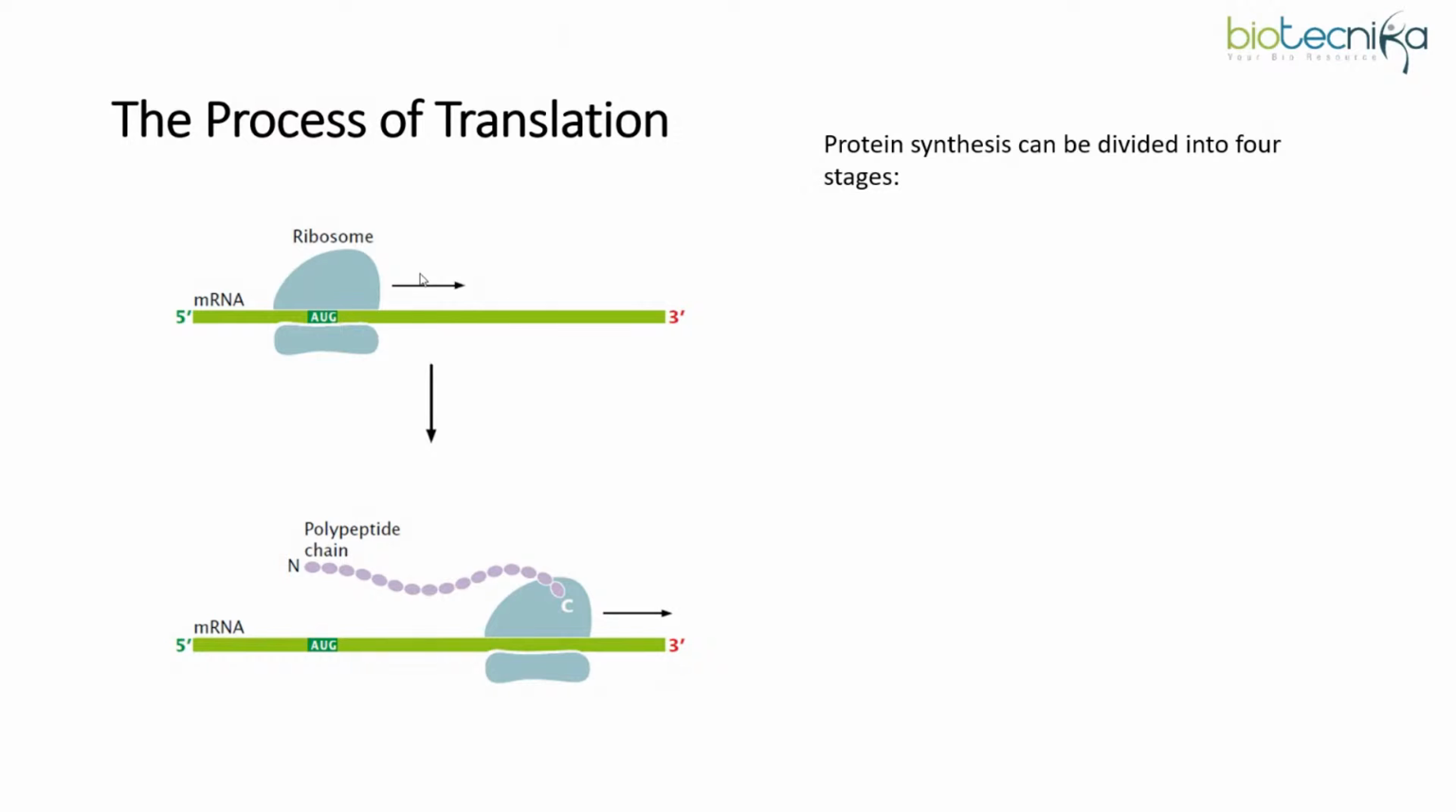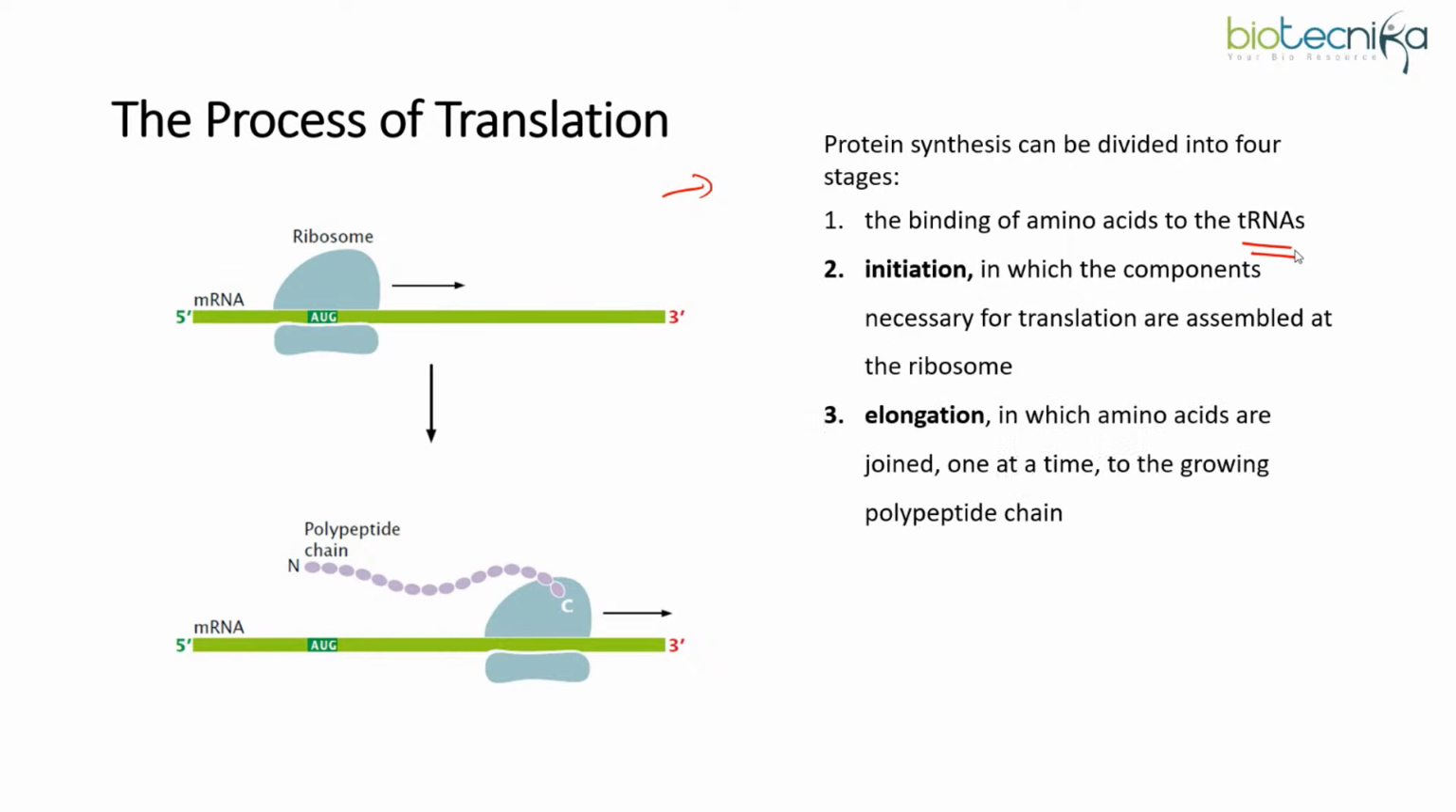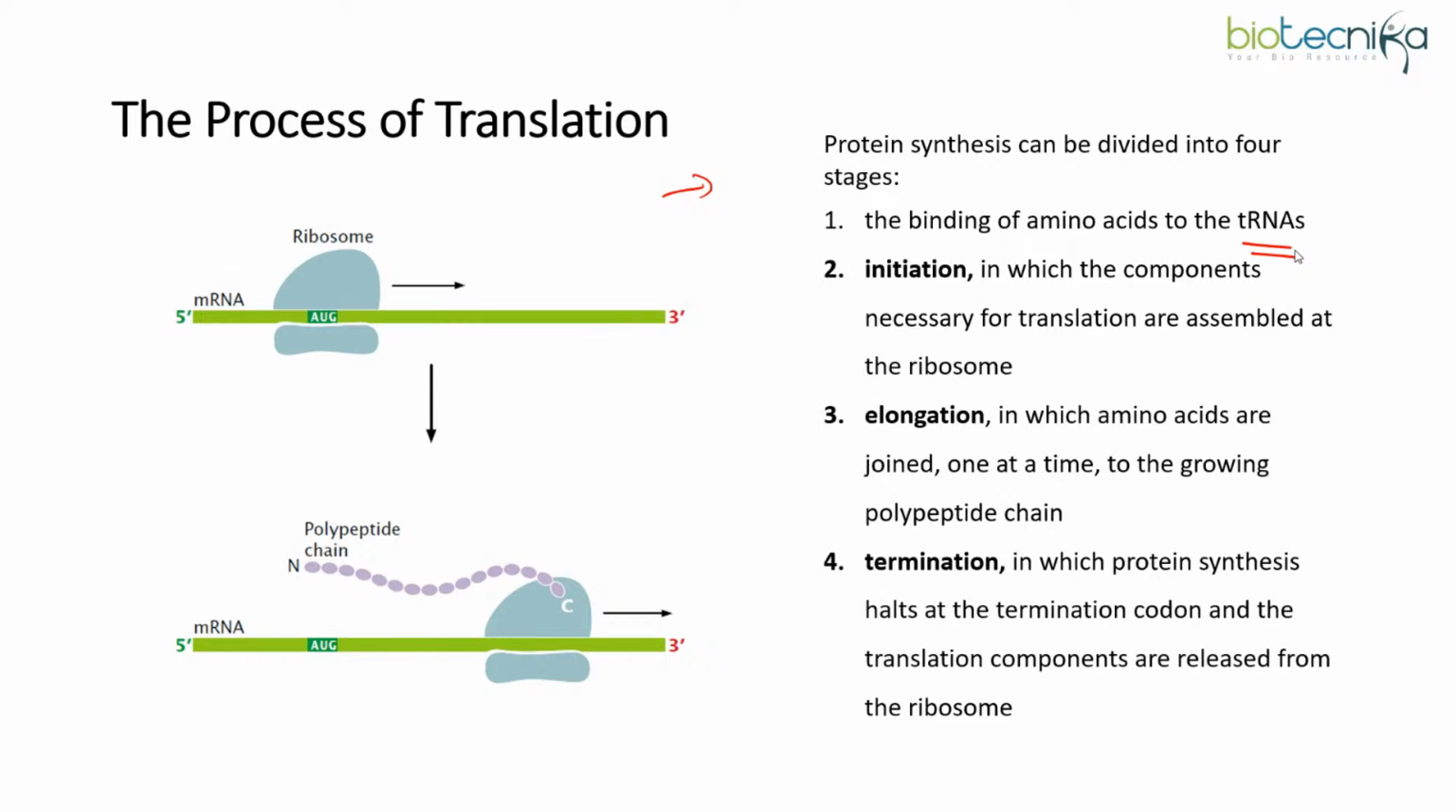Now, this is how we can imagine the translation process happening. Protein synthesis can be divided into 4 stages. The first is the binding of the amino acid to the tRNA. This is a point we are usually not aware of. We know about initiation, elongation and termination. These are the other 3 stages which happen during translation.